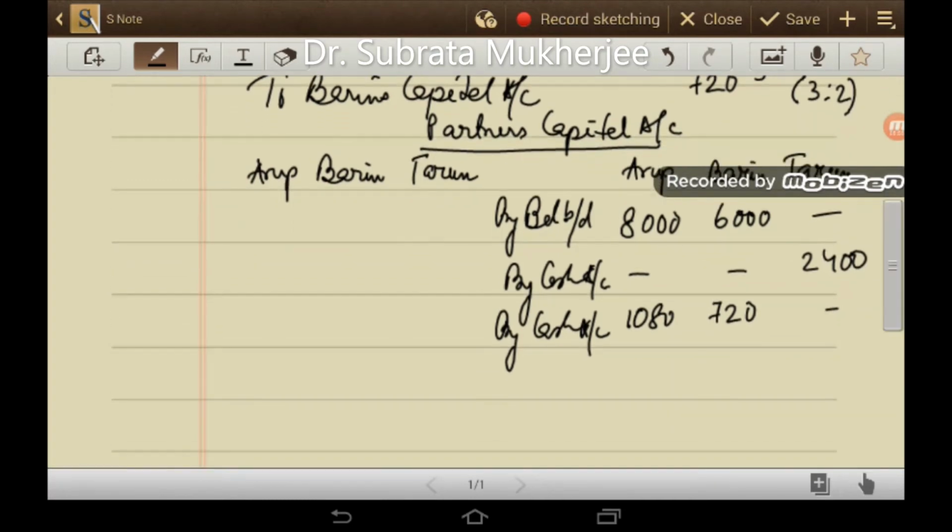Next is the general reserve. 50% of the general reserve will be converted into provision for bad and doubtful debts, and the other 50% will be shared.